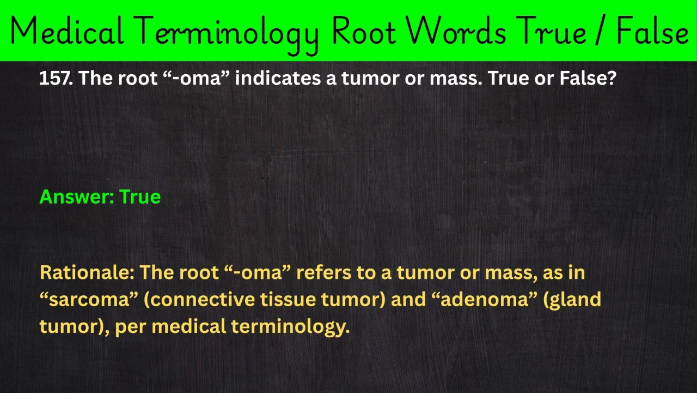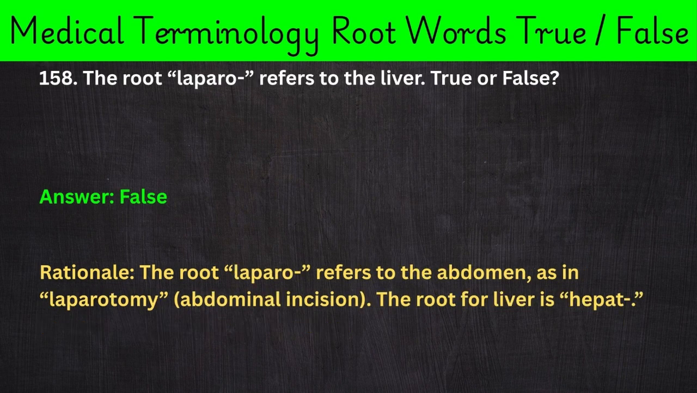157. The root oma indicates a tumor or mass. True or false? Answer: True. Rationale: The root oma refers to a tumor or mass, as in sarcoma, connective tissue tumor, and adenoma, gland tumor, per medical terminology.